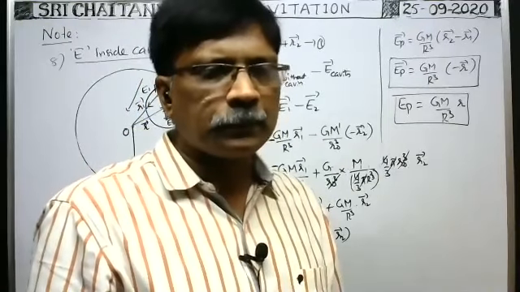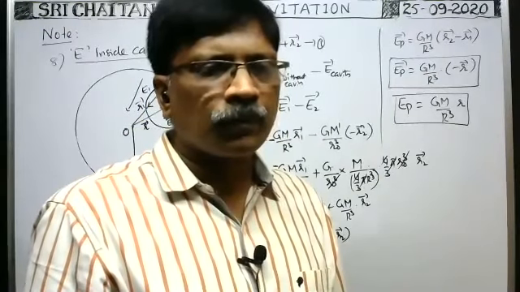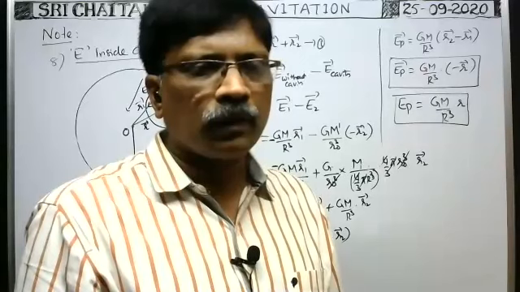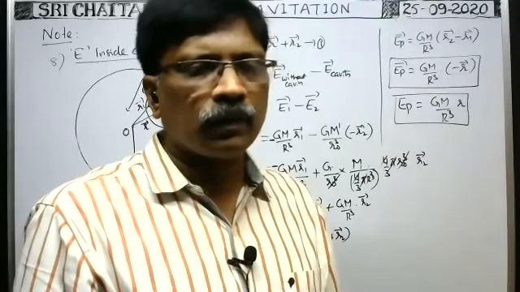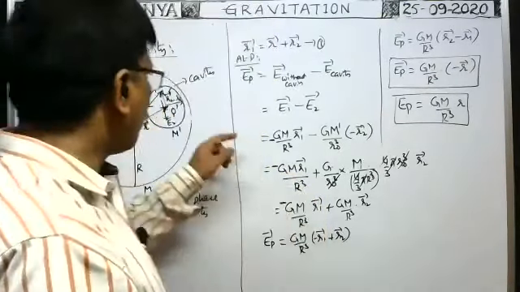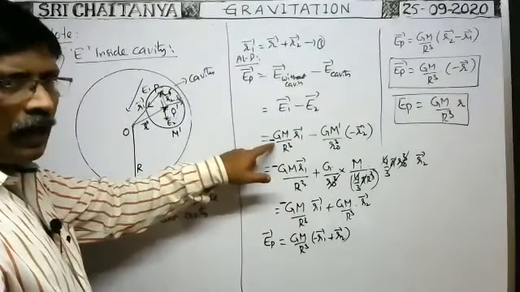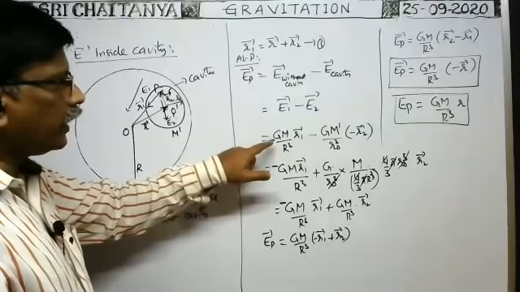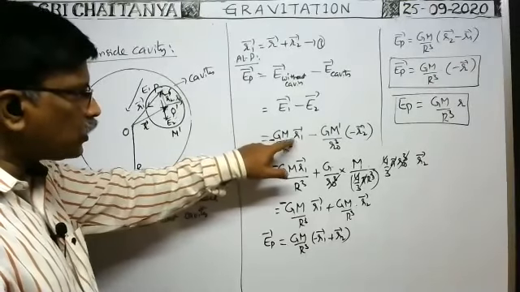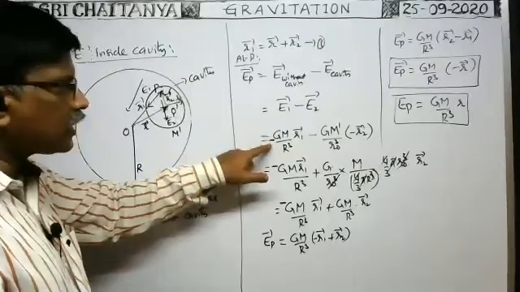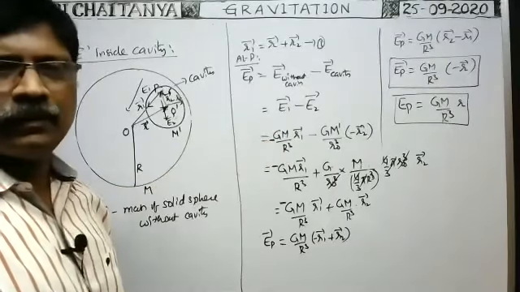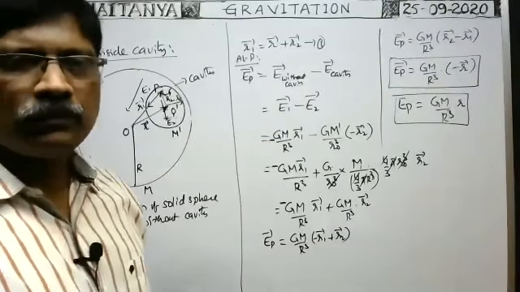Bashwant, what is your doubt? Yeah, r1 bar is also opposite to the field. That's why I have written minus. r1 bar is also opposite to E1 bar. That's why I have written minus here. Okay.